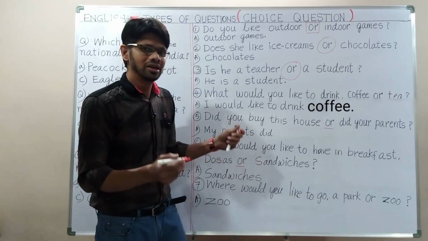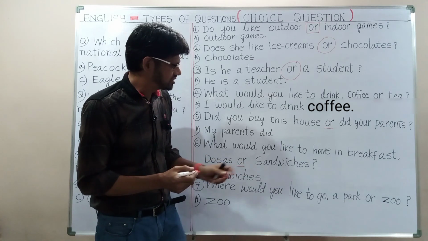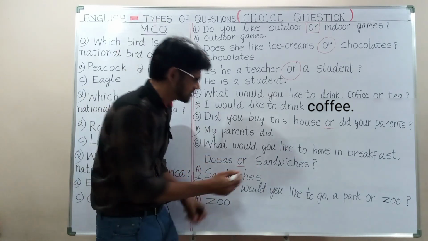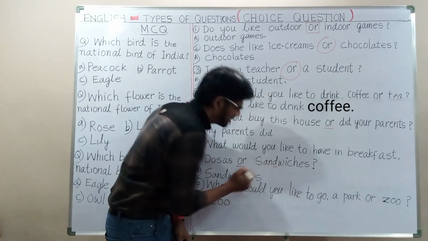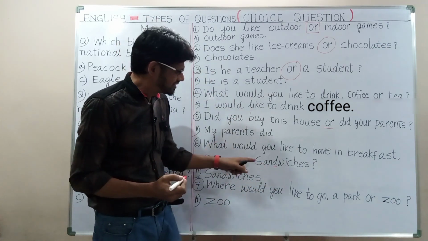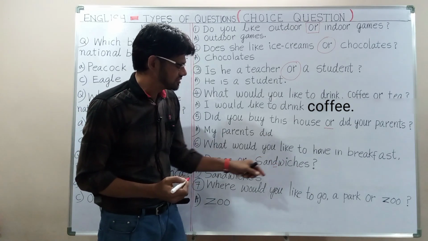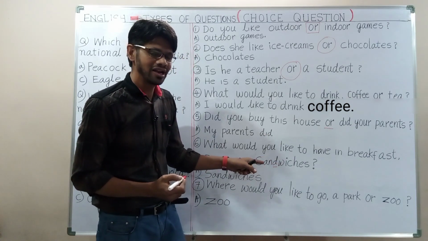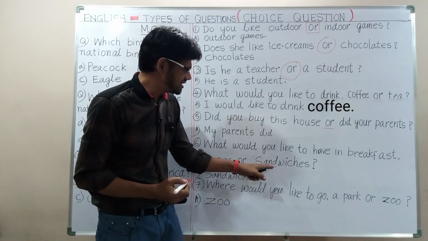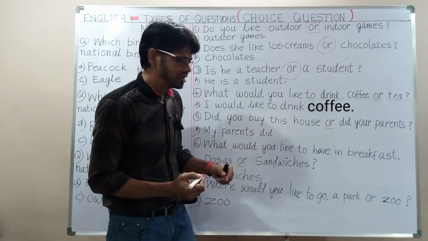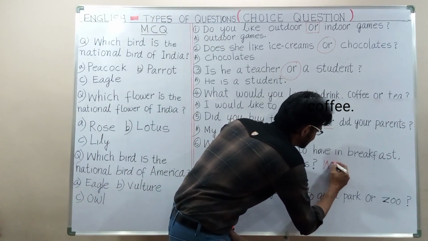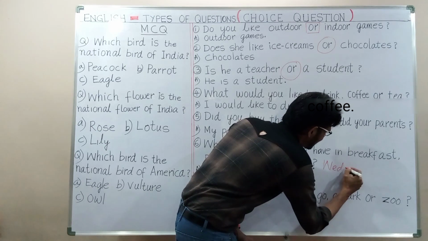Many of us mispronounce this word, sandwiches. Here the D is silent in this word. So this is "sanwiches", not "sandwiches". Similarly, I can give one more example: Wednesday.